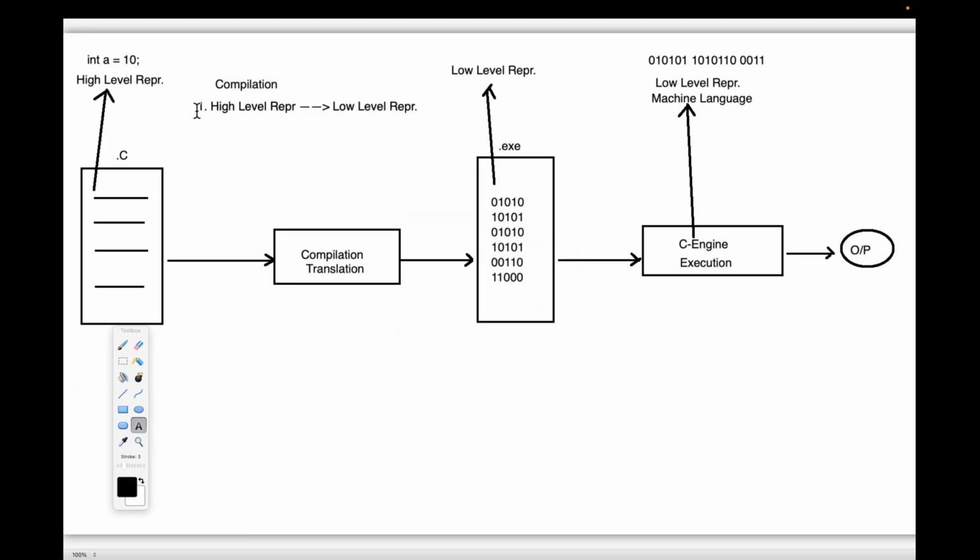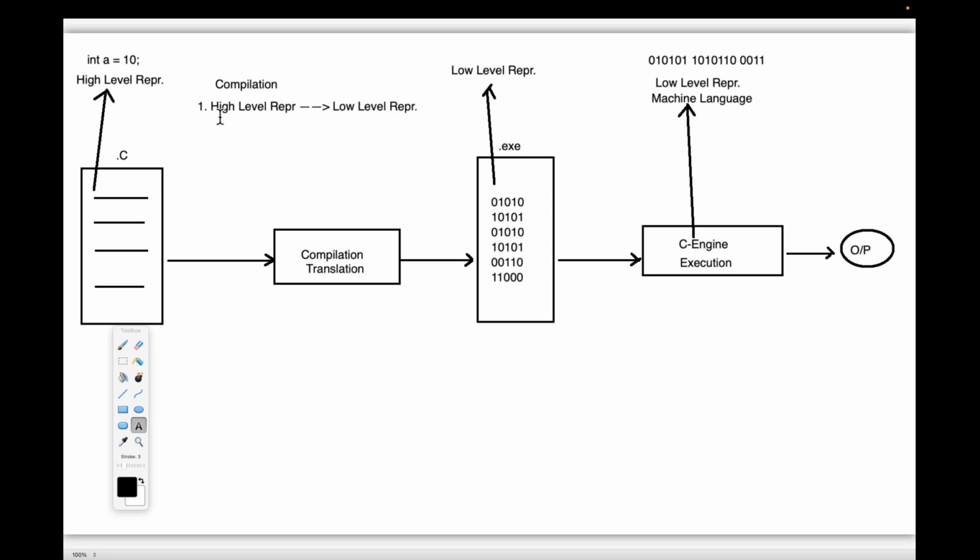This is exactly the purpose of compilation, to convert a program from high level representation to low level representation. That's it. This is one responsibility of the compilation. Still my compilation responsibilities are not completed, the content is not completed. I just gave one purpose, the main purpose of the compilation.